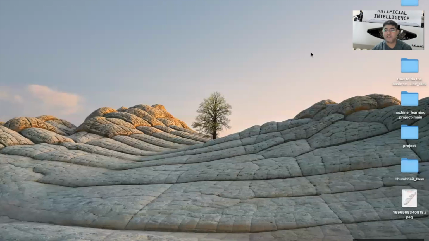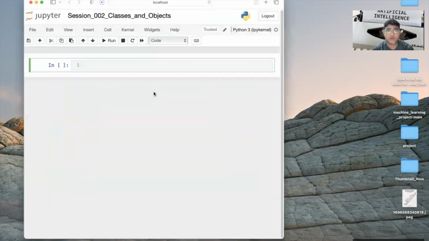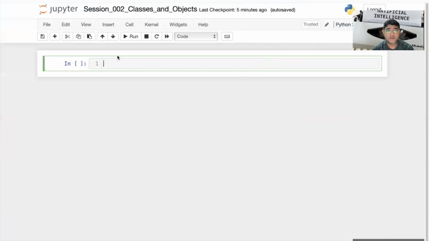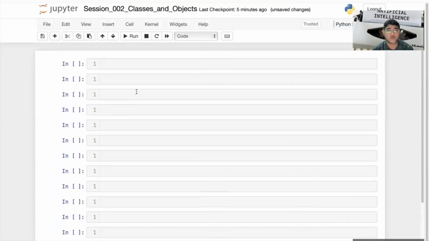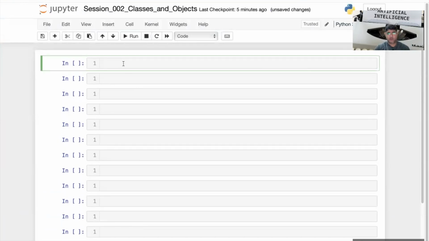Let me share my screen. Is my screen visible to you guys? Can you please confirm? Yes. Today I am going to use the Jupyter notebook. From tomorrow I will use VS Code, and we will be coding in VS Code only. I am using Jupyter notebook today because some of the guys are having problems using VS Code, as they have not attended the previous session, so they may get issues.